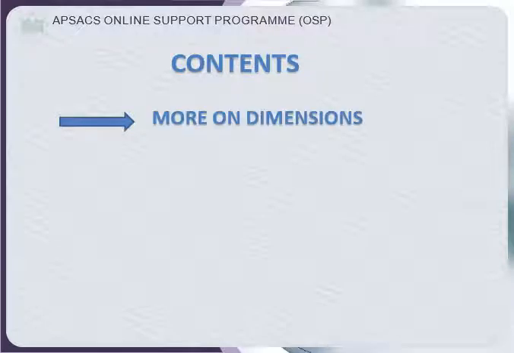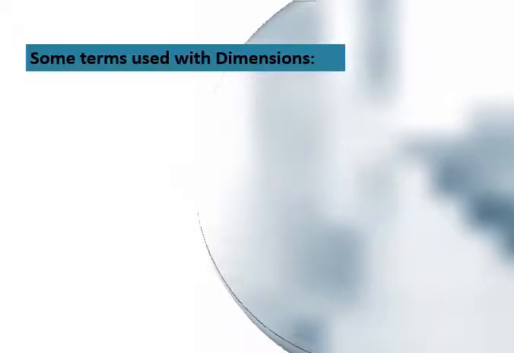Today's contents are more on dimensions, as we have already discussed its first part in the previous lecture, and its related numericals and examples. Some terms that are used with dimensions.